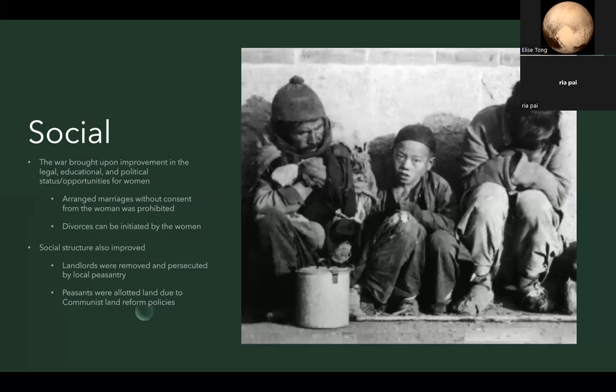The war, although seemingly improving few aspects for women to make life easier, still served as a stepping stone for improvements later, with many new laws, rules, and work opportunities favoring women. The war had an impact on the social aspect one way or the other. But besides an improvement in women's living conditions, overall it had a positive impact on all the citizens. The social structure progressively increased with the removal of landlords. Peasants were allotted land due to communist land reforms. Those same landlords were also persecuted by local peasantry.